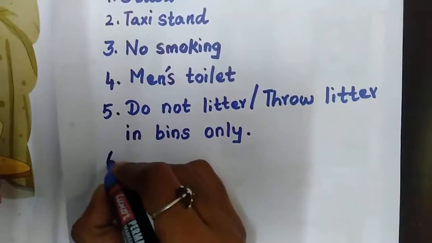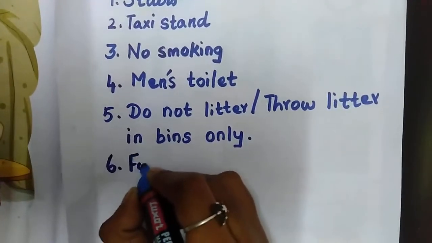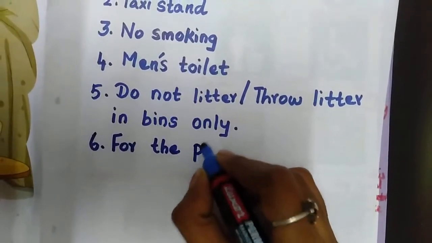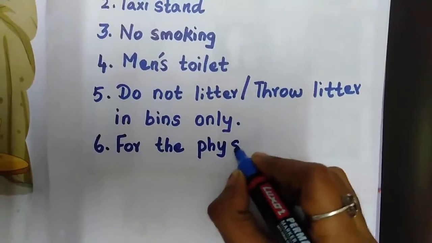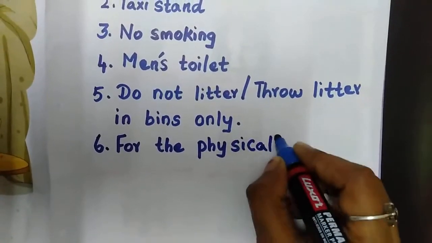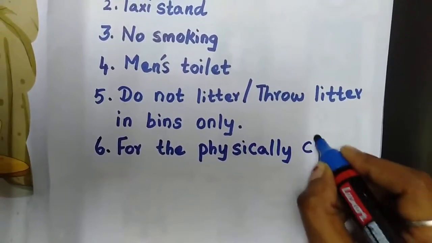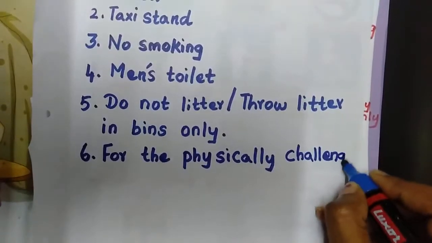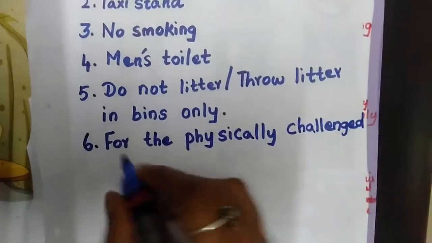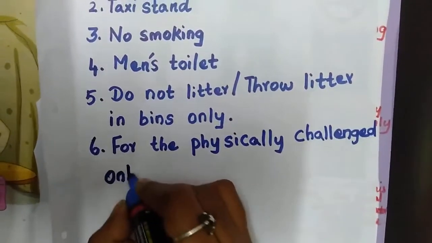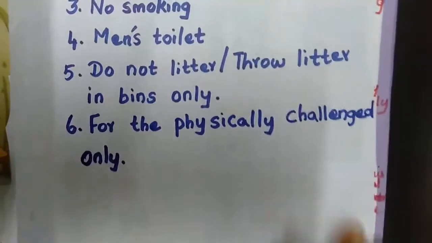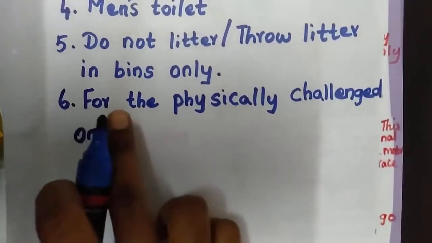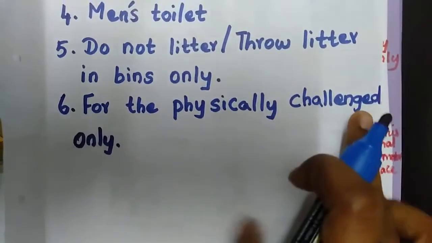So sixth one you have to write for the physically challenged only. Okay, all of you write.